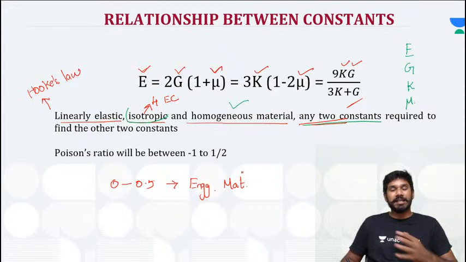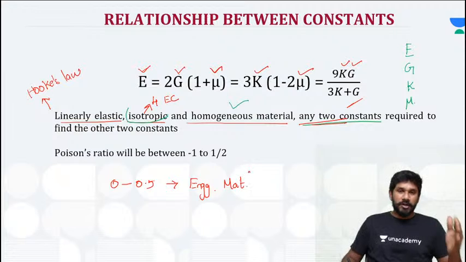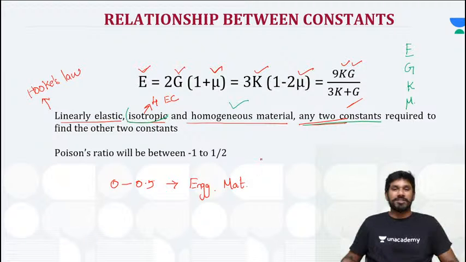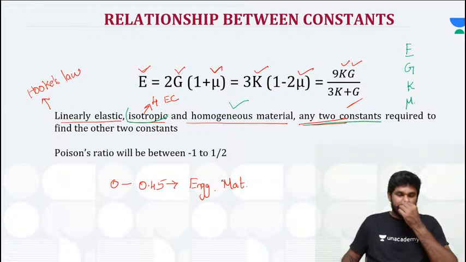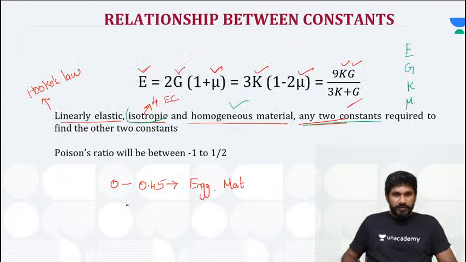Based on the grade, it varies. It will be from 0.25 to 0.35, the range for our normal engineering materials, right? Okay, so I would like to say 0.45, right? Even 0.45 to 0.5, it would be a perfect rubber.